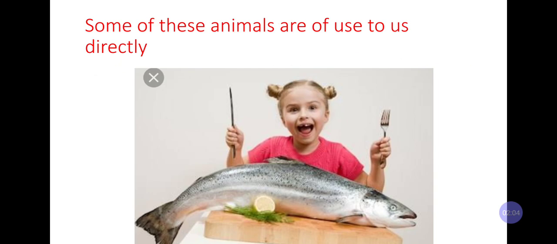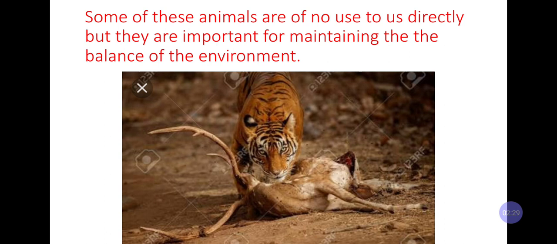Some of these animals are of use to us directly. फॉर एग्जाम्पल, in this picture you can see this fish. We are using this fish for our eating purpose directly. So many things from the wildlife we are using directly. But there are some things which we are not using directly, but it is important for maintaining the balance of the environment. So for example, here you can see in this picture, this tiger is hunting this deer.